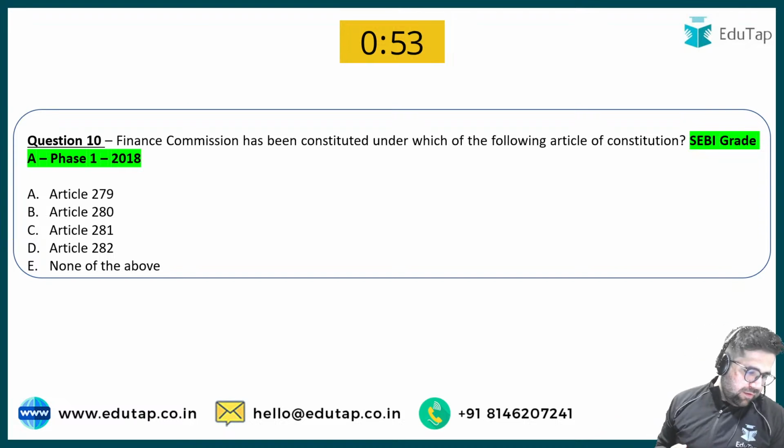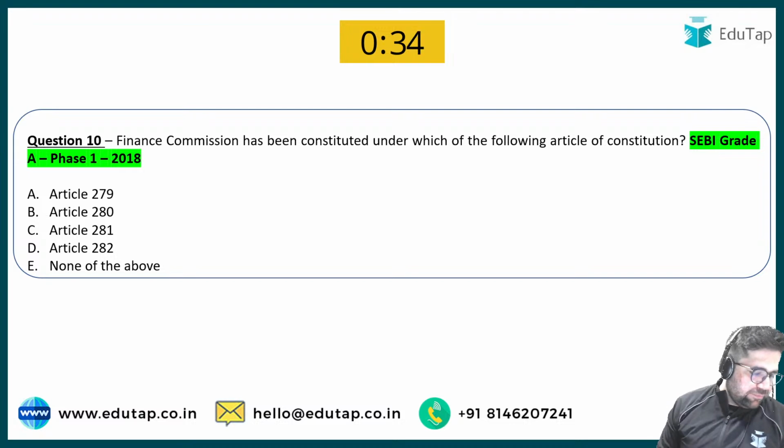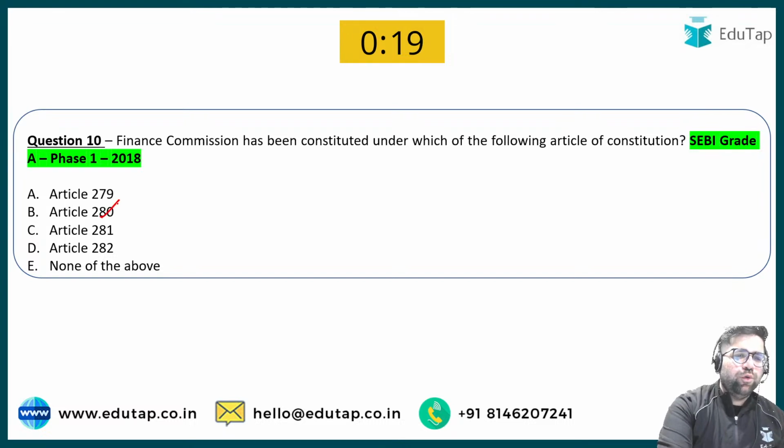Good. The last question: Finance Commission has been constituted under which article of the Constitution? Is it Article 279, 280, 281 or 282? Question number 10, the last question. Yes, inclusive digital service. Okay, digitization will also work. Good. The answer will be option C. No, not C. It is Article 280.